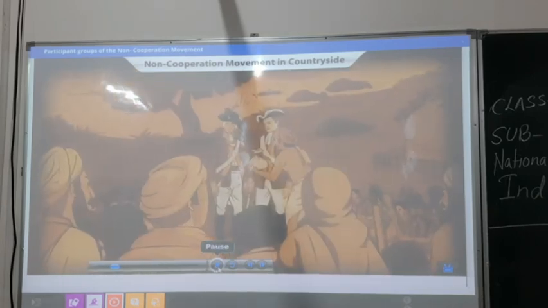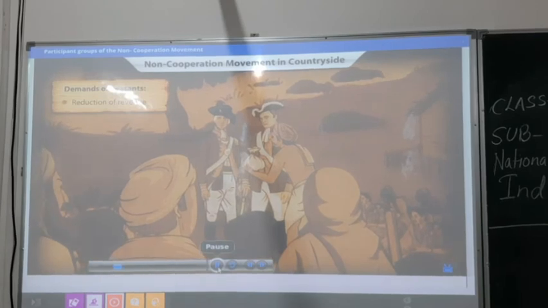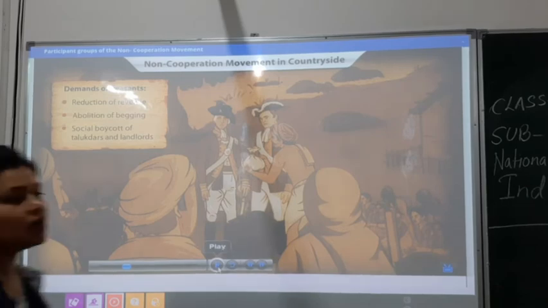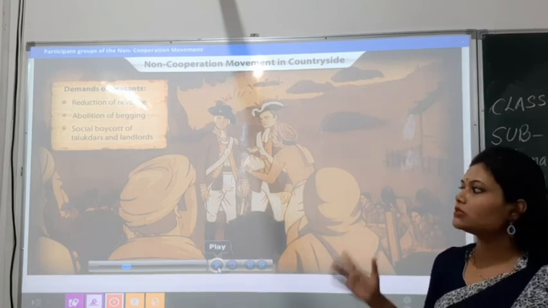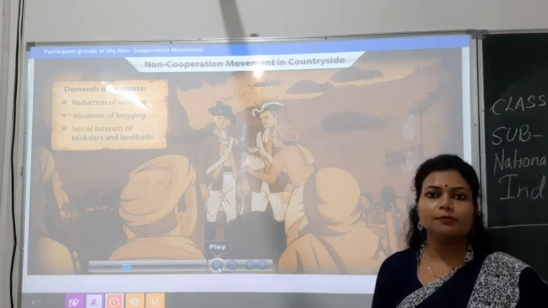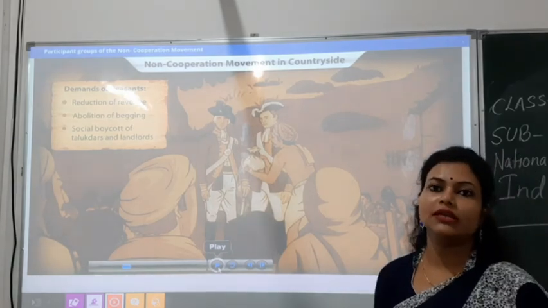The peasants wanted the revenue collected from them to be reduced. Begging should be abolished so that they do not have to work without being paid for it. And they wanted to boycott the talukdars and landlords socially. So what were the demands of peasants while they were fighting this system and taking part in the non-cooperation movement? What did they want when they got freedom?